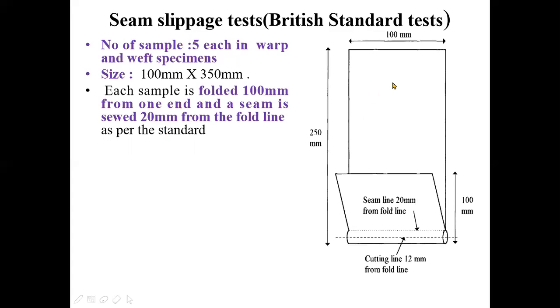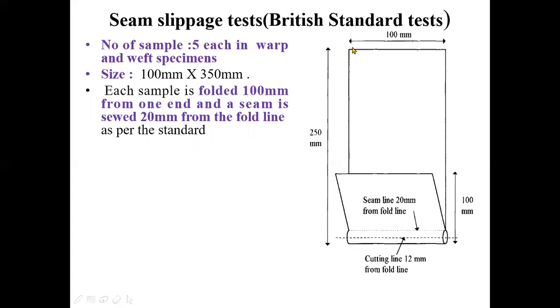Now it will be easier to understand with this diagram. I have told you the size of the specimen is 100 millimeter into 350 millimeter. See, this is the 100 millimeter, and this length is 350 millimeter. Each sample is folded 100 millimeter from one end.